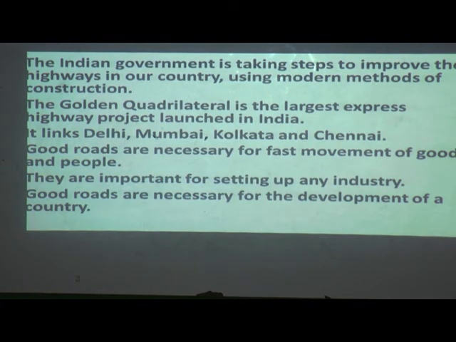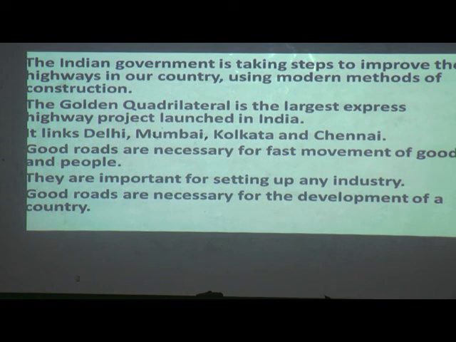Good roads are necessary for fast movement of goods and people. If roads are good, it is very convenient to move the goods and the people very fast. Yes, they are important for setting up any industry. If good roads are there, the goods as well as people can easily be transported in less time and within time. And then it is very easy to set up the industry.